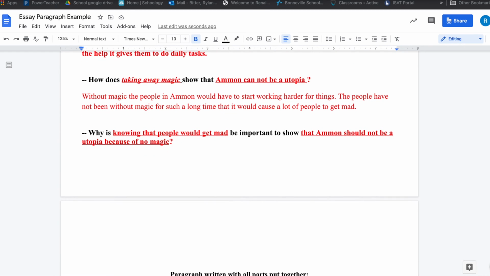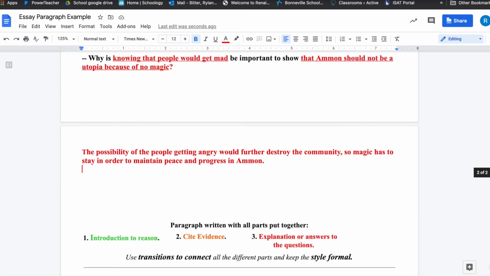Well, we need to answer that question. I would say that the possibility of people getting angry would further destroy the community, so magic has to stay in order to maintain peace and progress in Ammon. So to throw that in here, that's my answer.